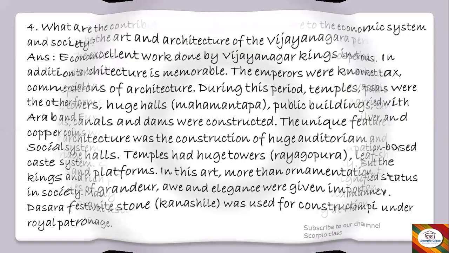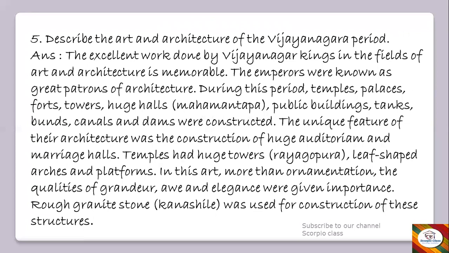Next question is, describe the art and architecture of Vijayanagara period. Now answer. The excellent work done by Vijayanagara kings in the fields of art and architecture is memorable. The emperors were known as great patrons of architecture. During this period, temples, palaces, forts, towers, huge halls, public buildings, tanks, bunds, canals, and dams were constructed. The unique feature of their architecture was the construction of huge auditoriums and marriage halls.